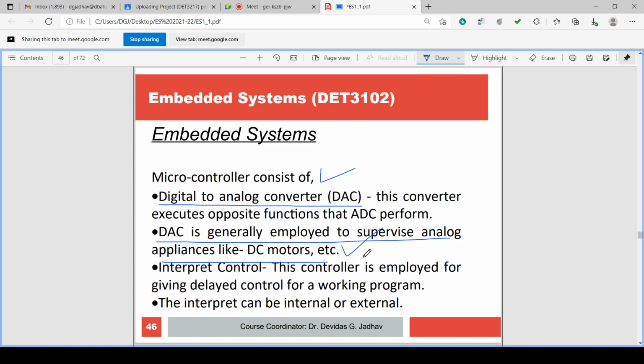Suppose the motor is to be run by the digital system. A DC motor, an analog motor, is to be run by the digital system. Then the digital system will give digital output, but the motor requires analog output. So we have to convert this digital output into analog output. So we require a digital to analog converter, DAC. Generally it is employed to supervise analog components like a DC motor.